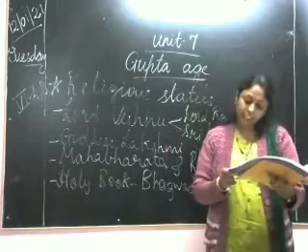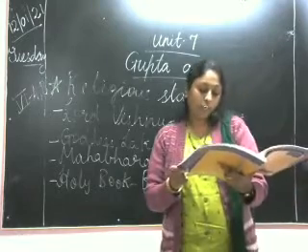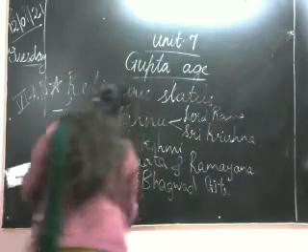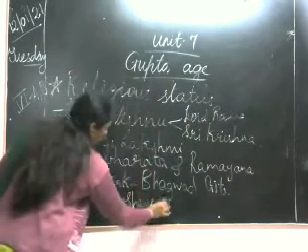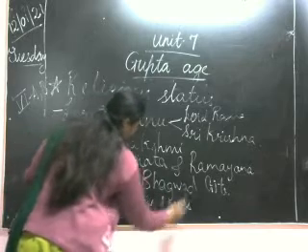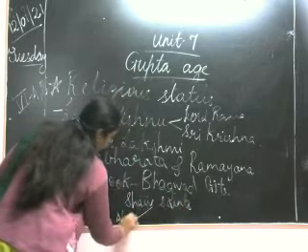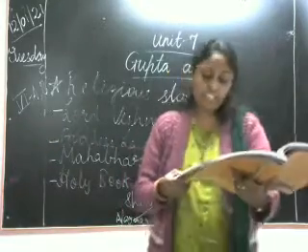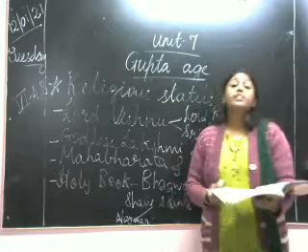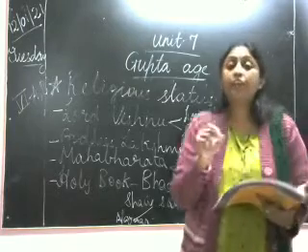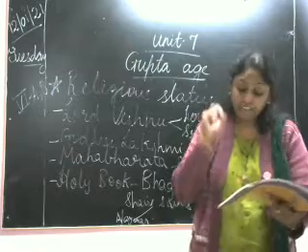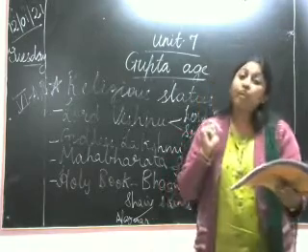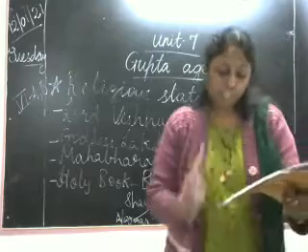In South India, Shaiv saints were called Nainar, while Vaishnava saints were called Alvar. Remember these two things.